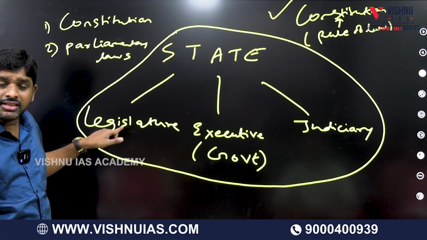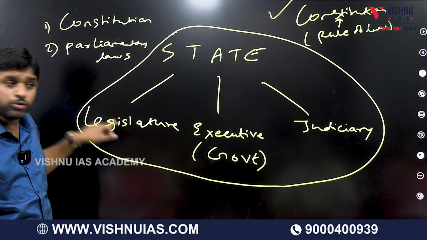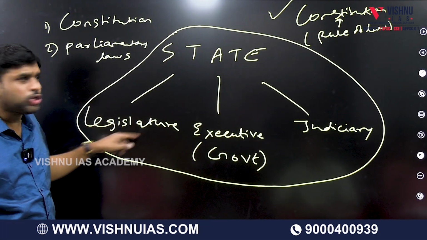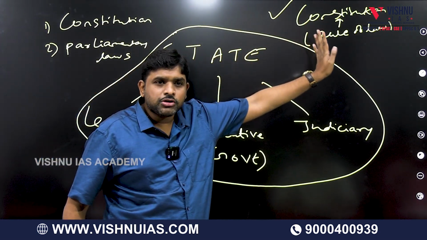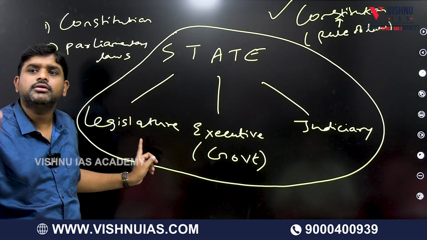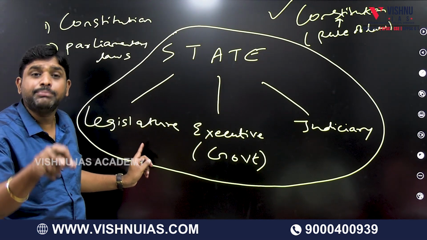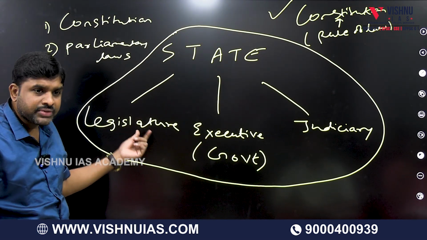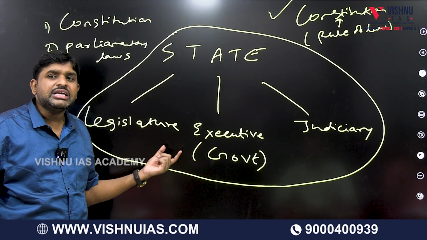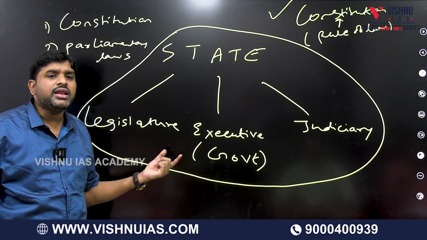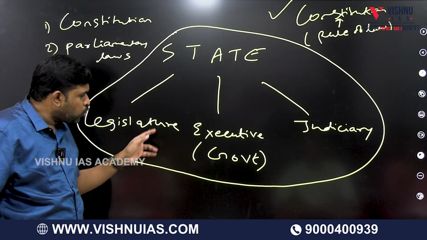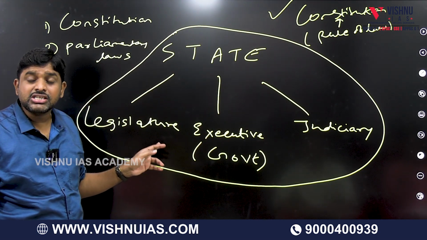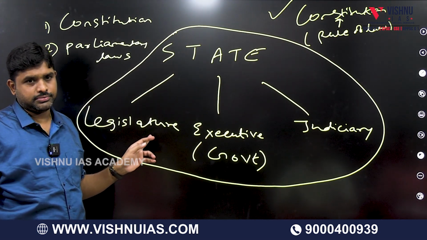But the laws we make for day-to-day administration should be according to the provisions of the constitution. However, they will also make simple legislations. Those legislations will be made by whom? Legislatures: MPs in the center and MLAs in the state. Those people are called legislatures or parliamentarians. Like what, sir?